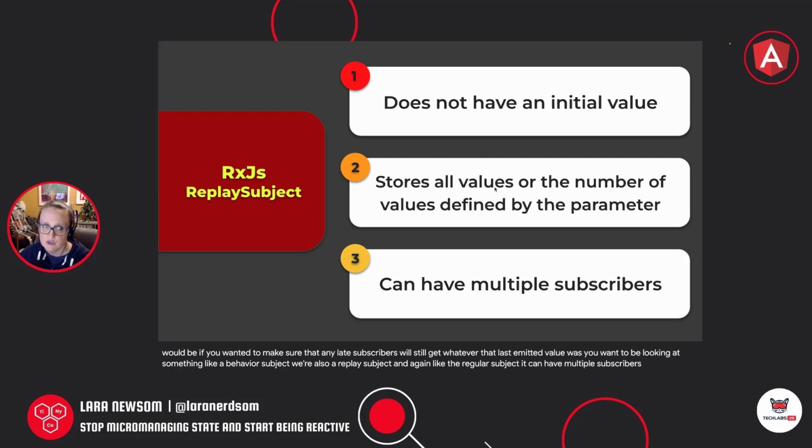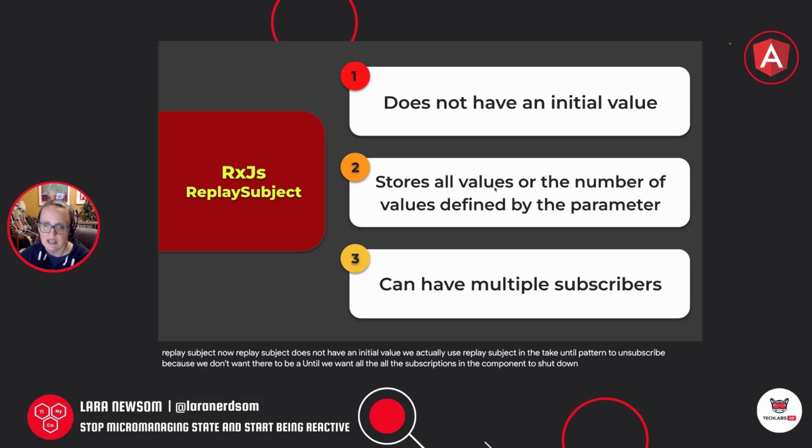Then we have replay subject. Now, replay subject does not have an initial value. We actually use replay subject in the takeUntil pattern to unsubscribe because we don't want there to be a value in the stream until we want all the subscriptions in the component to shut down.